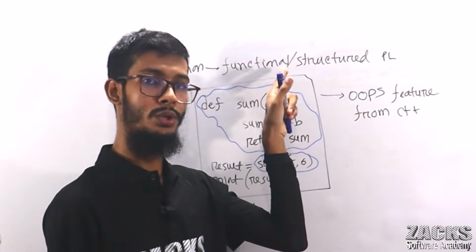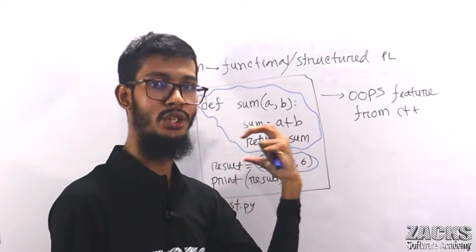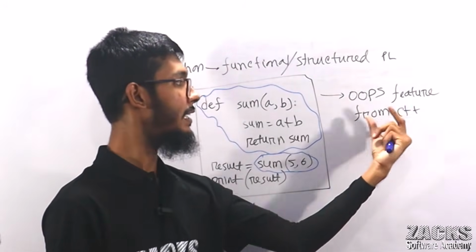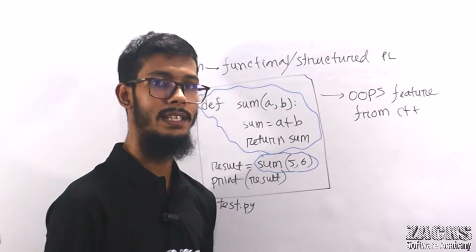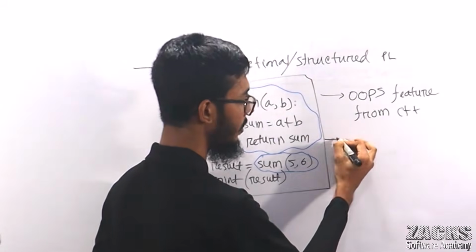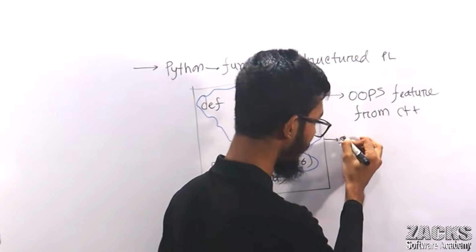Guido van Rossum took the functional programming features from C, and the object-oriented programming features from where? From C++. And he took the scripting programming feature, right? Scripting, okay, let me write it, it will be better for you.